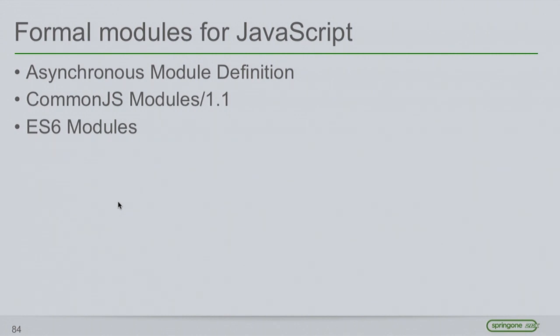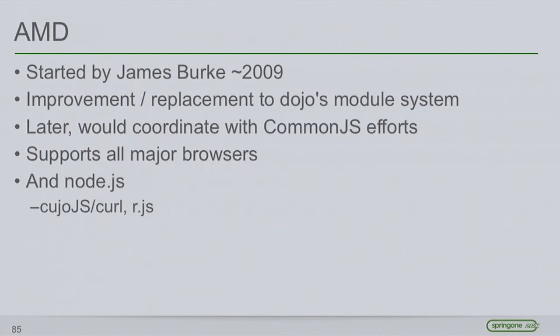So luckily, we do have formal modules in JavaScript. There are 3 standards today. The first 2 are de facto, and we will have an official standard. I'm going to talk about these quickly. Asynchronous module definition, AMD, was started by James Burke, another Dojo guy, back around 2009. It was started out of Dojo's module system. They tried to come up with a better API, something that's not Dojo specific, something that's generic. And then later they coordinated with the CommonJS folks to try and get some cohesiveness there.